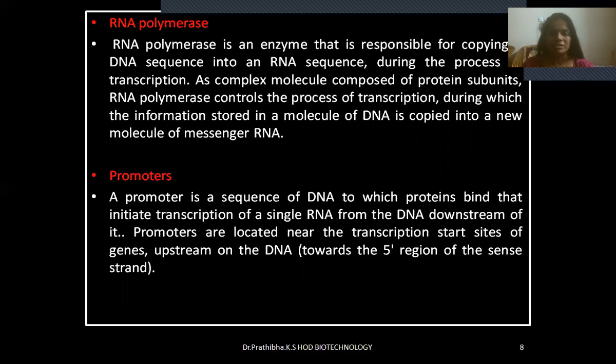A promoter is a sequence of DNA to which proteins bind that initiate transcription of a single RNA from the DNA downstream of it. Promoters are located near the transcription start sites of genes, upstream on the DNA, that is, towards the 5' region of the sense strand.